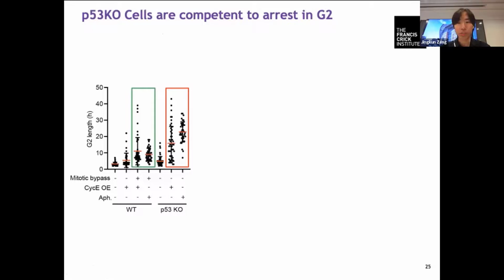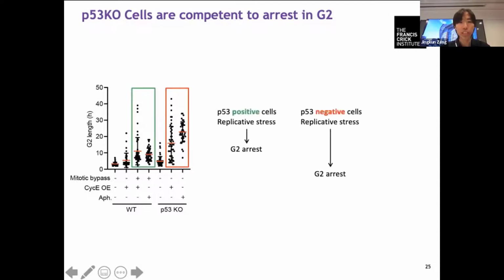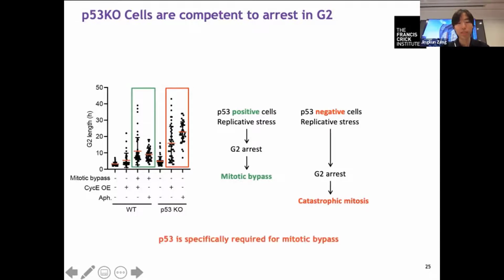And this is not because p53 knockout cells cannot arrest in G2 anymore. In fact, the p53 knockout cells still have quite a long G2 arrest in either acetylcholine or cyclin E expression, and they have longer G2 even than the wild-type cells. So both p53 positive and negative cells in replicative stress could arrest in G2, whereas eventually the p53 positive cells bypass mitosis and the p53 negative cells have catastrophic mitosis. These results led us to propose that p53 is specifically required for mitotic bypass.